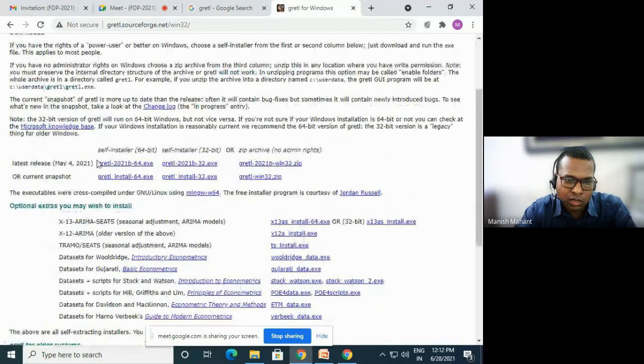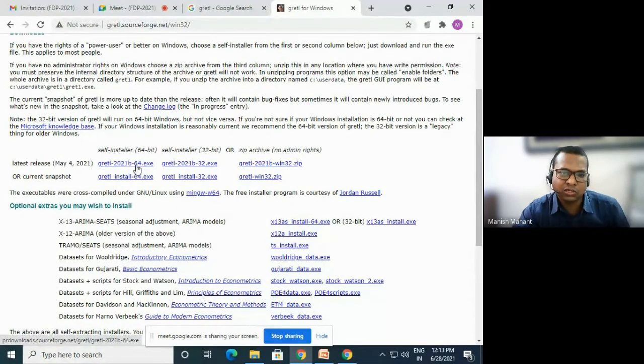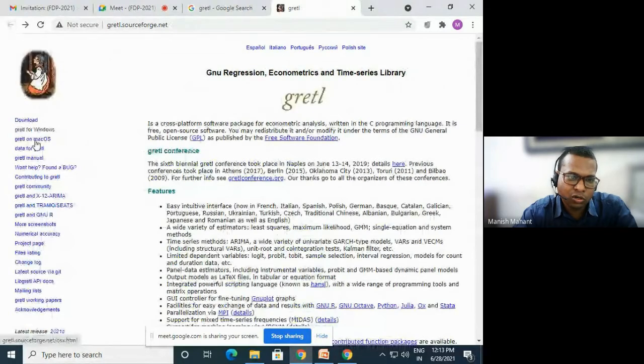Here you are seeing the 64-bit version and the 32-bit version. Whether your system is 64-bit or 32-bit, you can download it. You can also download depending on your operating system, like Macintosh or Linux. All the available tools depending on the operating system are available here. Because my system is Windows, I have downloaded the Windows version of Gretl.